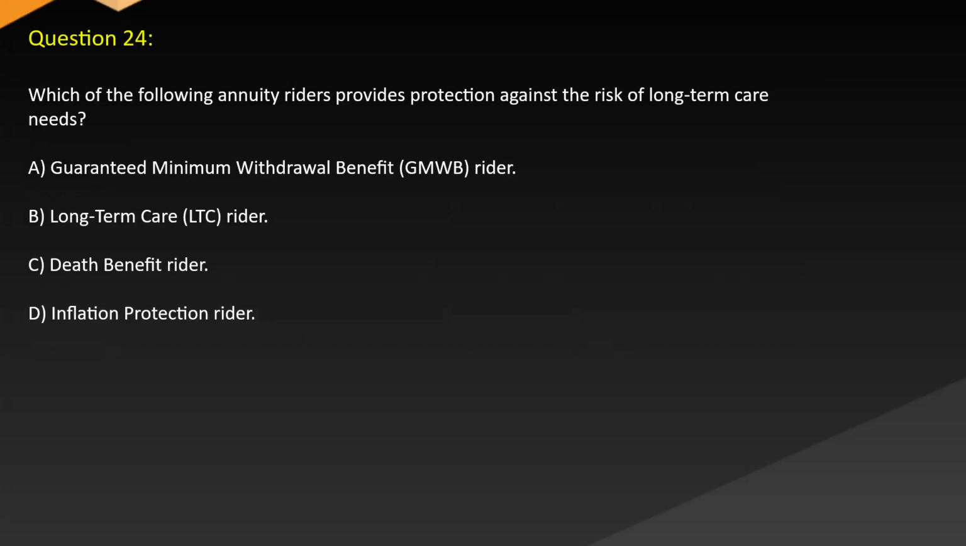Question 24. Which of the following annuity riders provides protection against the risk of long-term care needs? A. Guaranteed minimum withdrawal benefit, GMWB, rider. B. Long-term care, LTC, rider. C. Death benefit rider. D. Inflation protection rider.